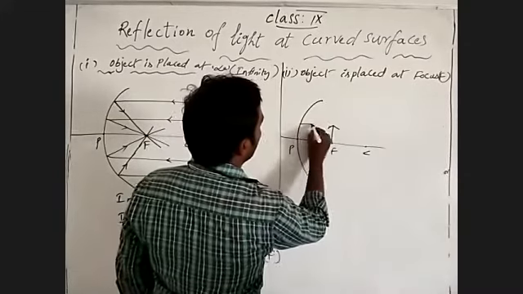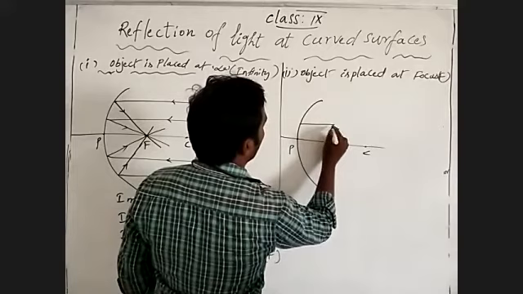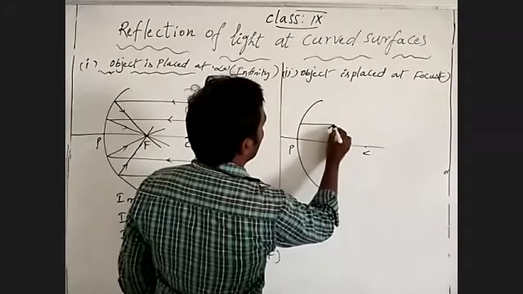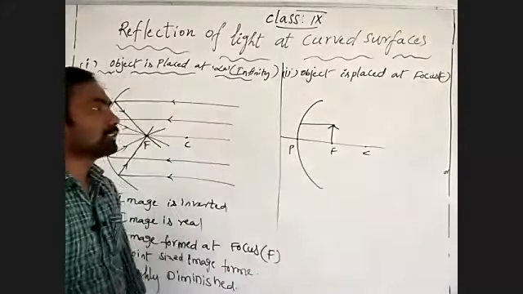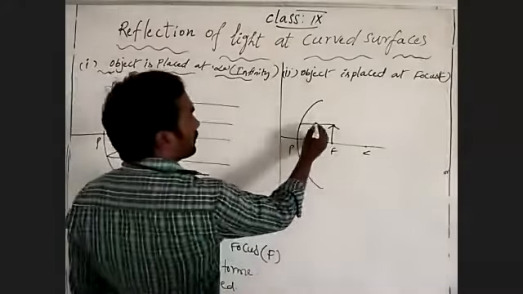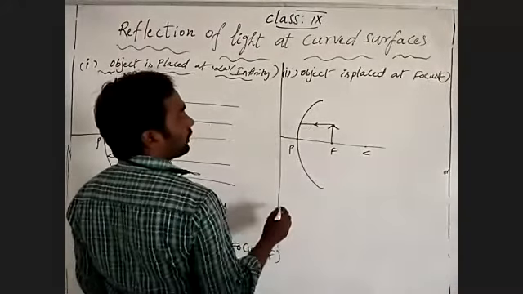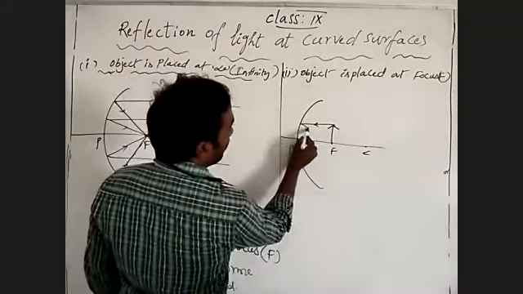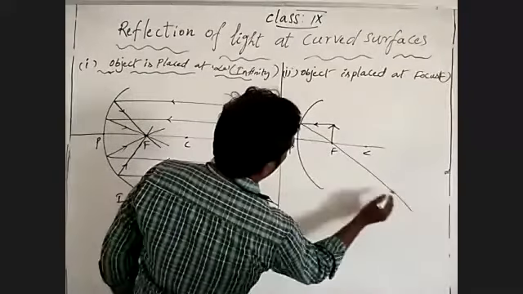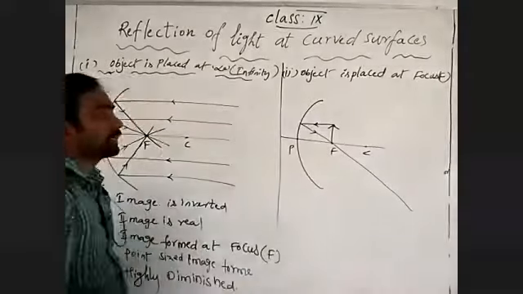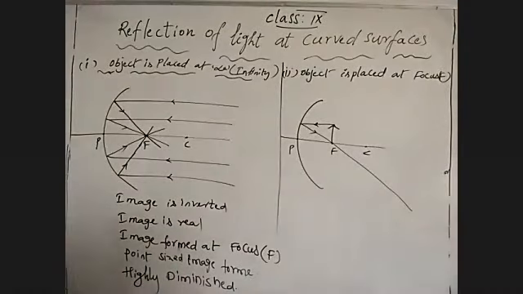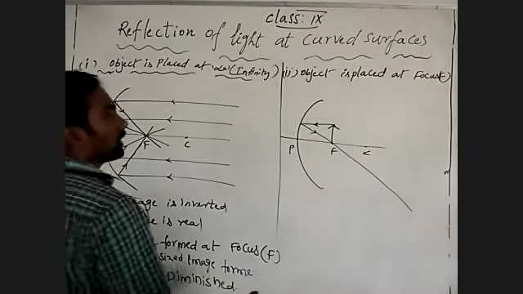Tip of an object. Tip means top. The ray parallel to the principal axis should take reflection through the focus.